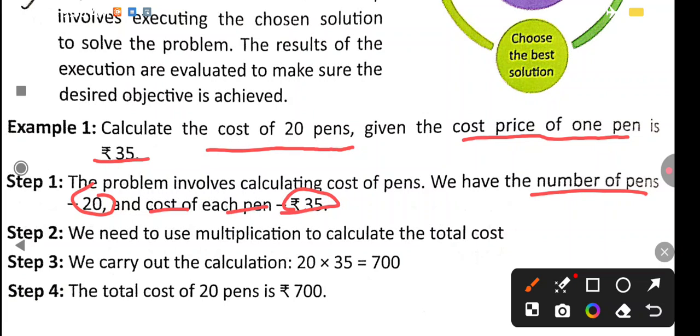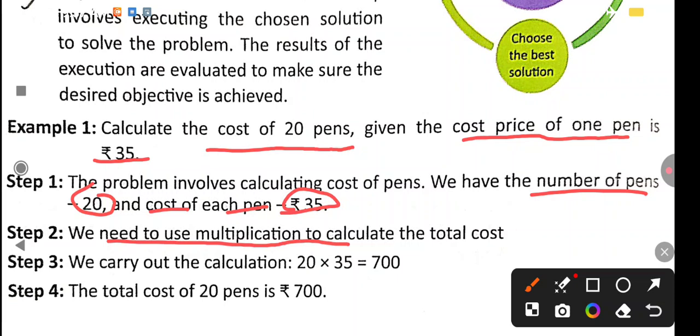We need to use multiplication to calculate the total cost. Means to find the answer we have to think, we have to decide what type of solution, what type of steps we have to take. So in the second step this sum should be multiplied.